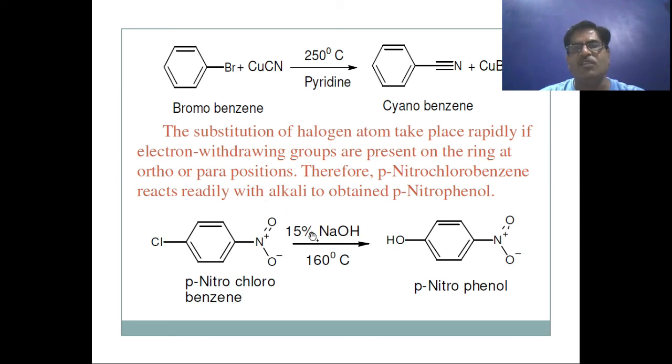So in the presence of 15% sodium hydroxide and 160 degrees Celsius temperature, the Cl is easily removed and OH enters this carbon. So para-nitrophenol is easily obtained under these conditions.